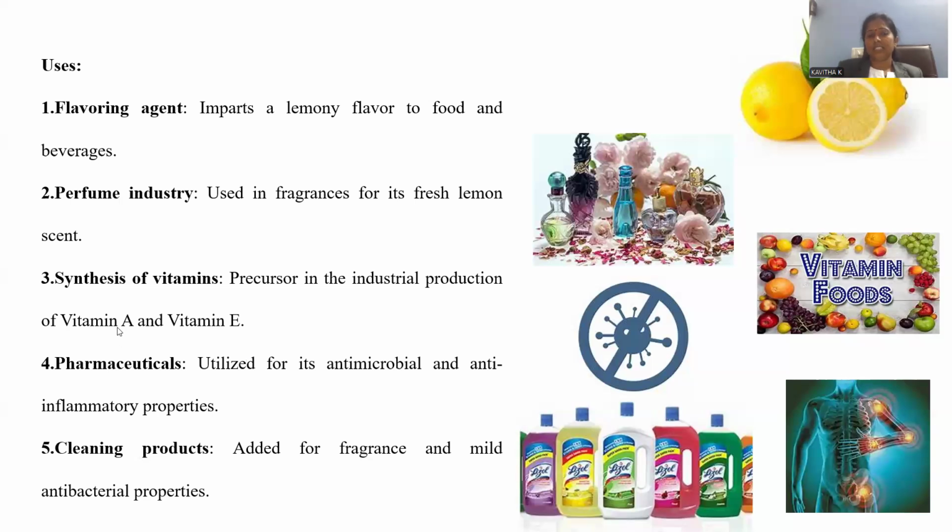If you want to synthesize vitamin A and E within the laboratory, you can use citral as a starting material or precursor, so that it is obvious to get vitamin A and E on laboratory scale. Pharmaceutical usage: citral has applications in medication. It has antimicrobial property, able to kill pathogens; disease-causing organisms are suppressed by means of citral. That's why antimicrobial properties are more common for it.